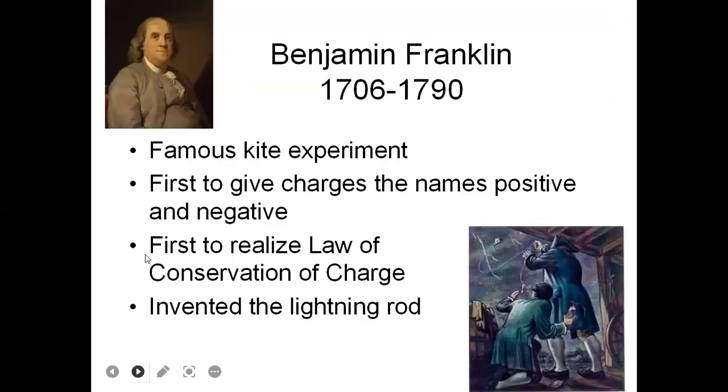Now we are talking about the last person in the historical background of electric charge. This is Benjamin Franklin, whose lifetime was 1706 to 1790. He is famous for the kite experiment and was the first to give charge the names positive and negative. So this is the father of electric charge who gave the names positive and negative charge. He was first to realize the law of conservation of charge. That means charge cannot be created or destroyed.